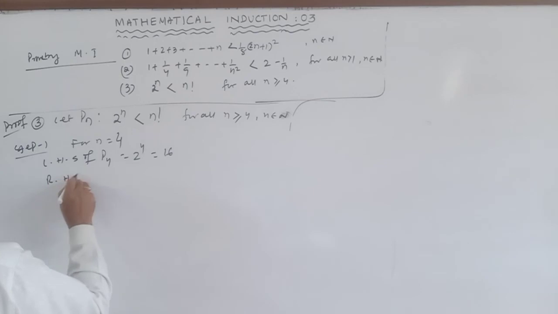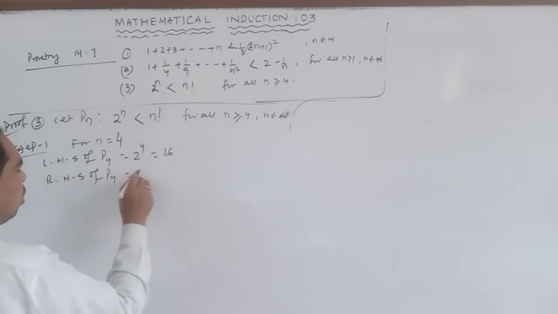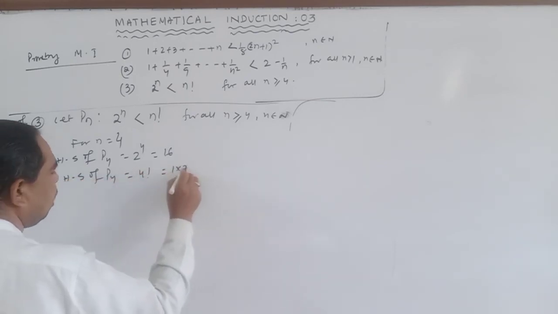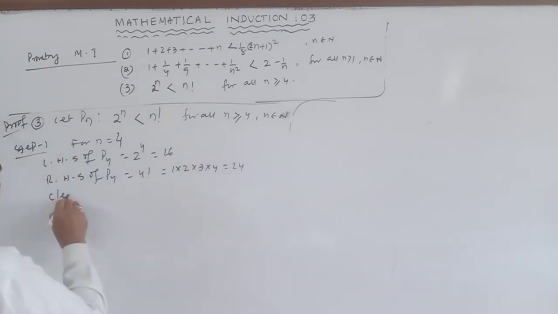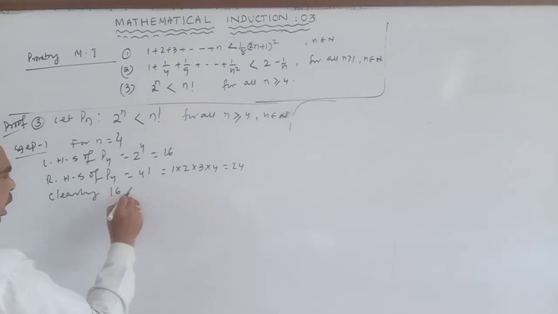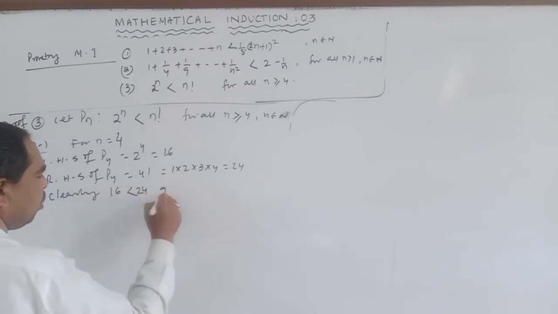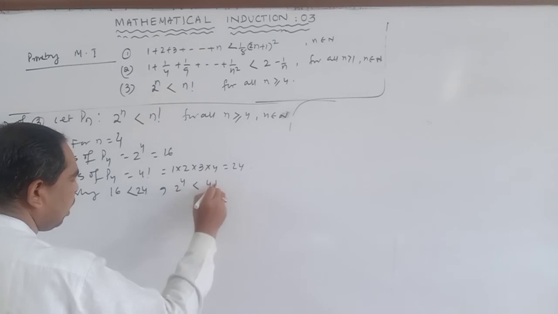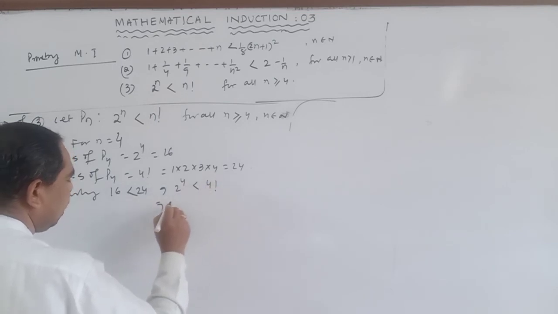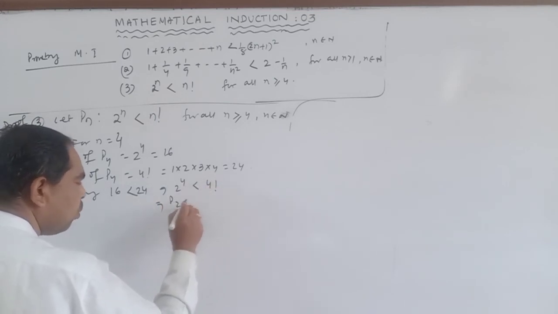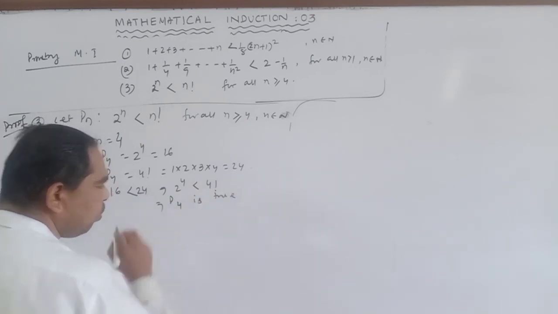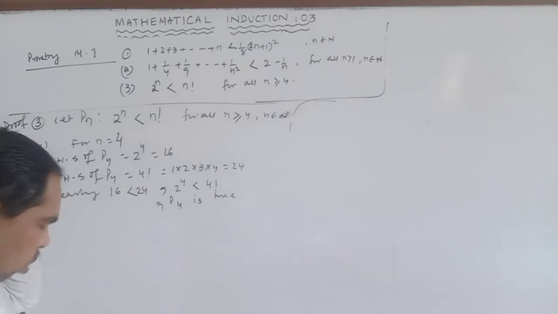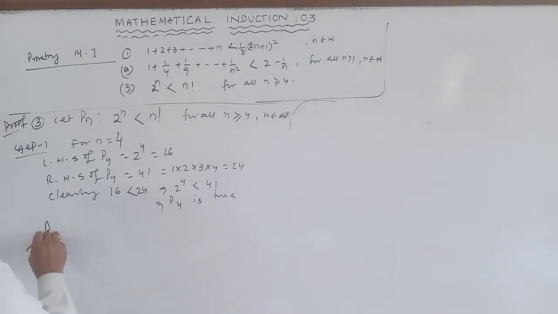RHS of P4 is equal to 4 factorial, 1 into 2 into 3 into 4, is equal to 24. Clearly 16 is less than 24. This implies 2 to the power 4 is less than 4 factorial. Implies P4 is true.